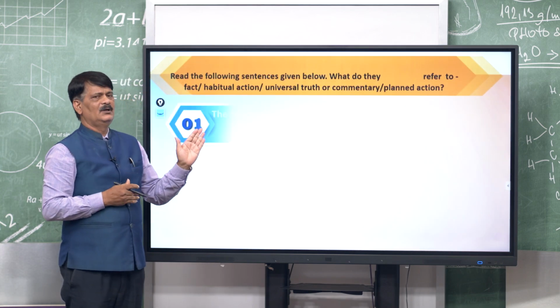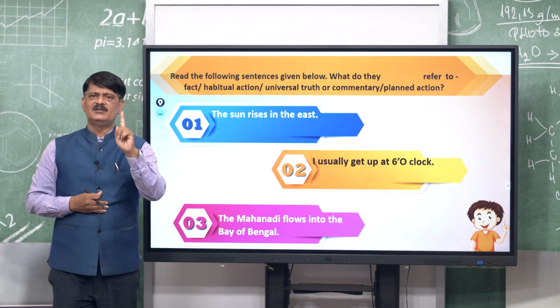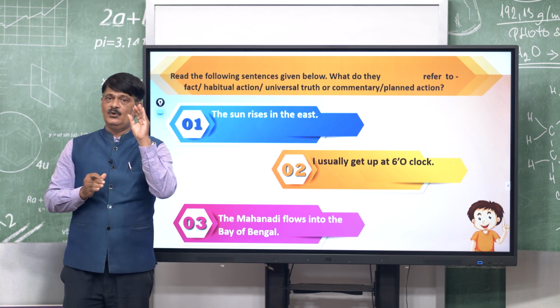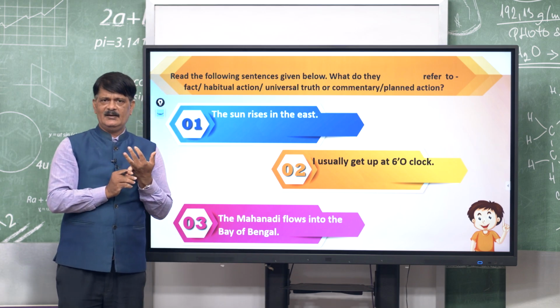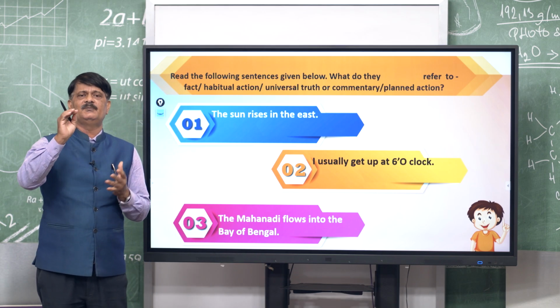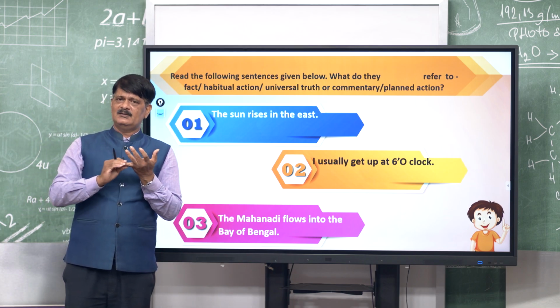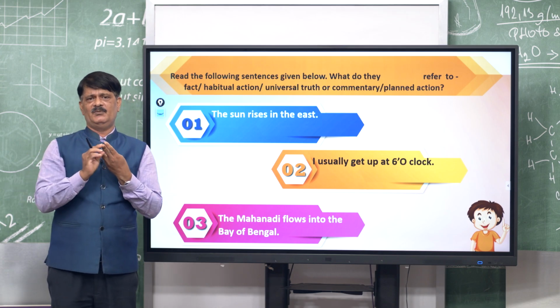What is about the present simple? We will discuss about the present simple. Remember very carefully, present simple is generally used. What is the form of present simple? You know, the subject will be there, with the first form of the verb. As you know very well, since long you are reading that. In the sentence, what is there? Subject and verb, two things are very much important.